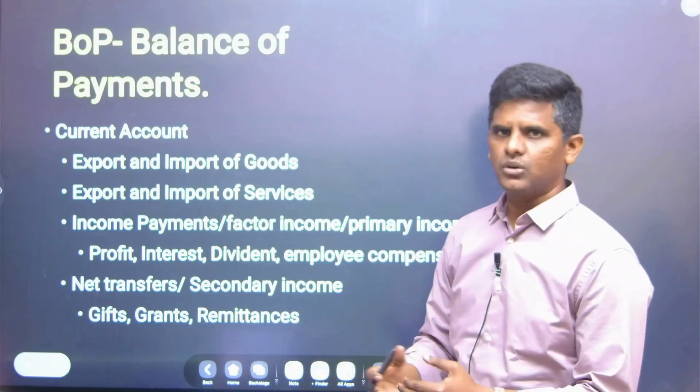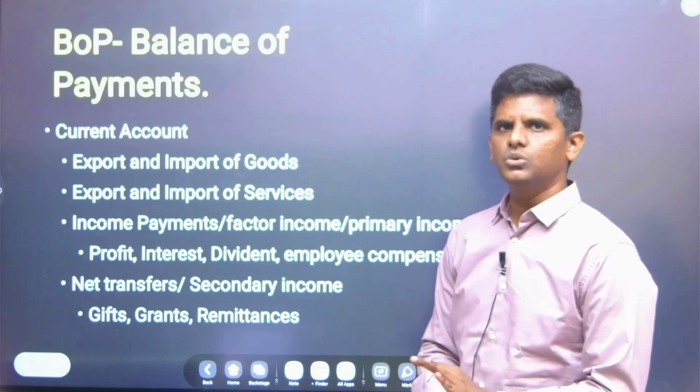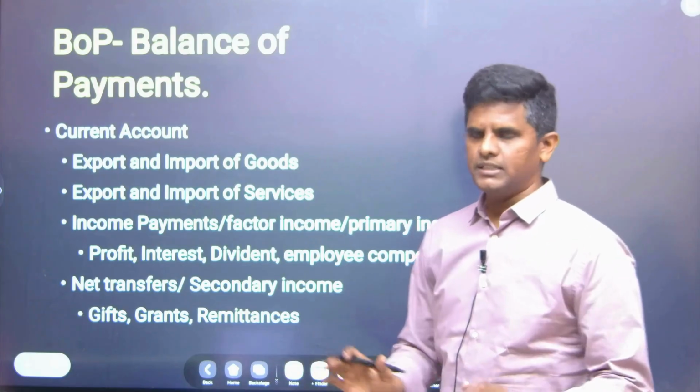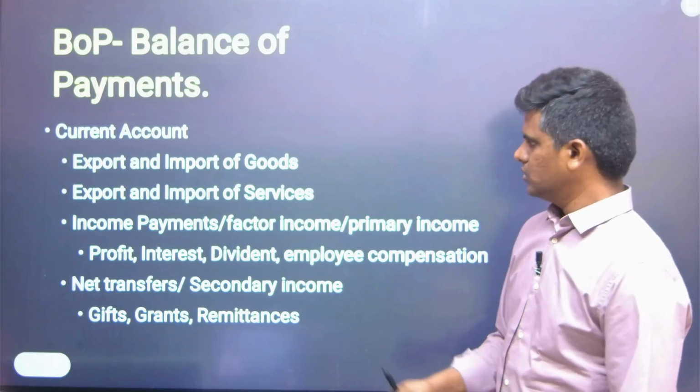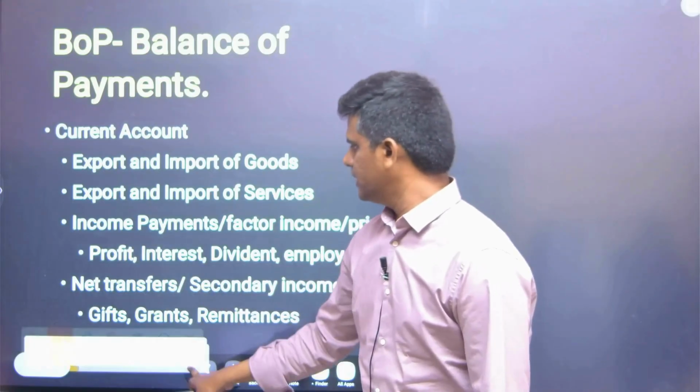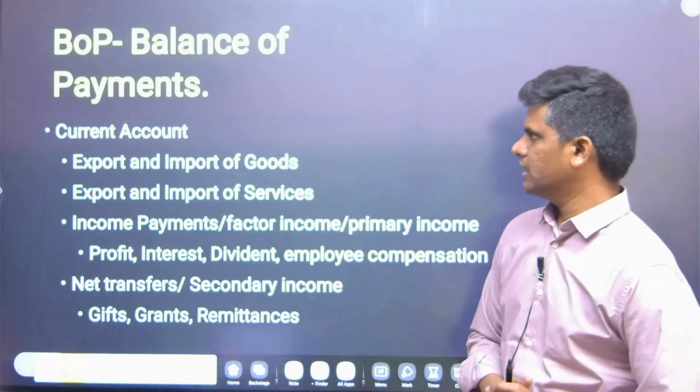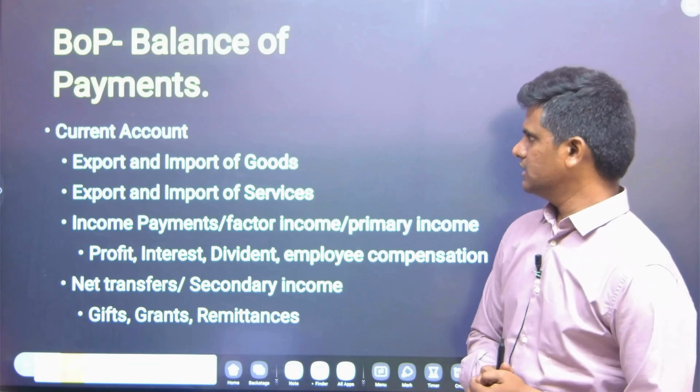Let's see current account. Current account means all those transactions which do not deal with assets and liabilities. So export and imports of goods. Basically we are exporting goods or we are importing goods, and this we also call balance of trade.